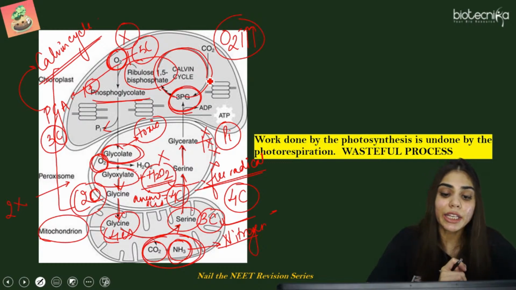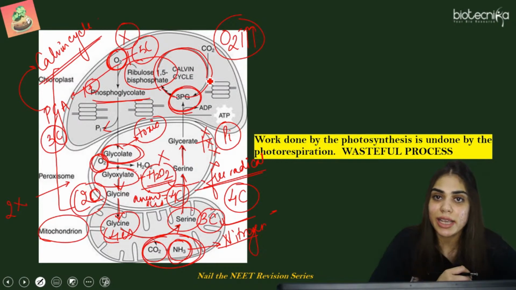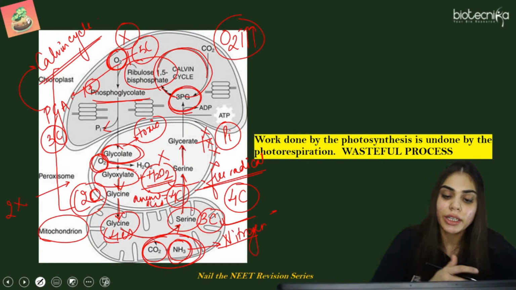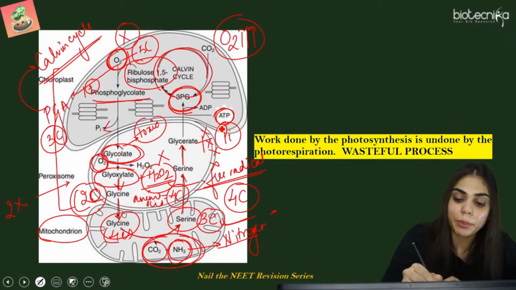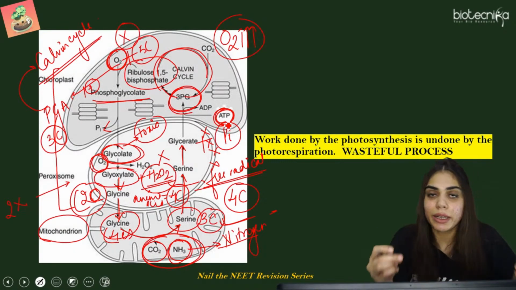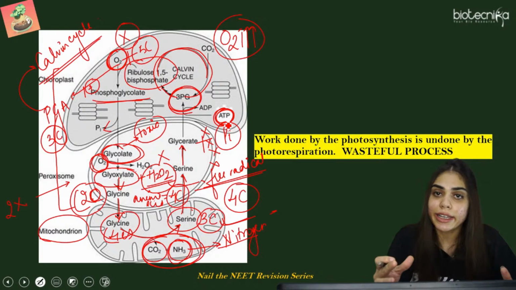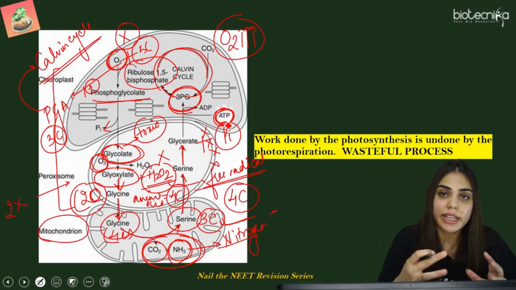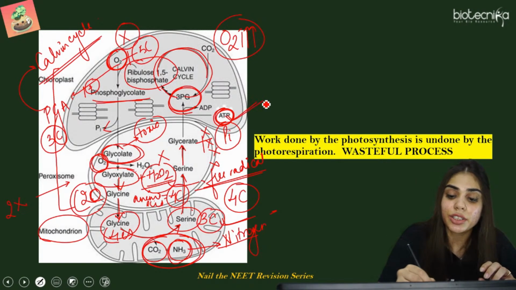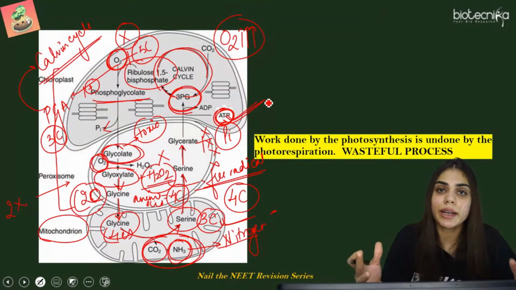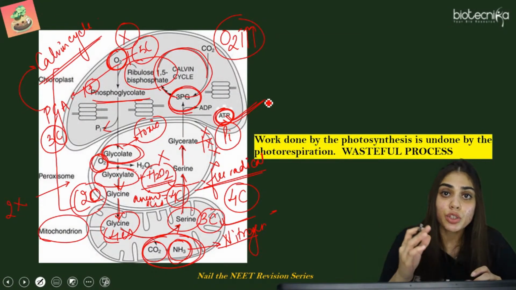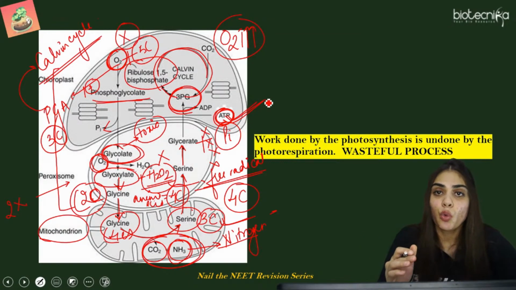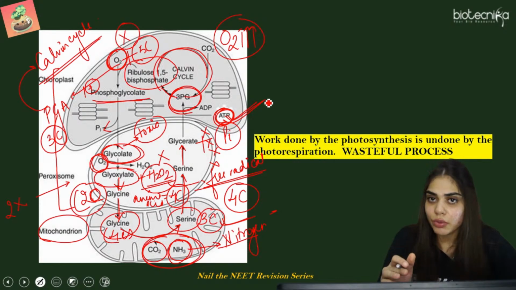So here again you can see when this glycerate is accepting 1 inorganic phosphate, again it is utilizing ATP. Again एक तो ATP बन नहीं रहा, CO2 is not getting fixed, ऊपर से ऑक्सीजन एक्सेप्ट किया जा रहा है, और एट लास्ट एनर्जी इज कंज्यूम्ड. कुछ बन नहीं रहा, सब यूज किया जा रहा है. So this process is called a wasteful process, which we call photorespiration.